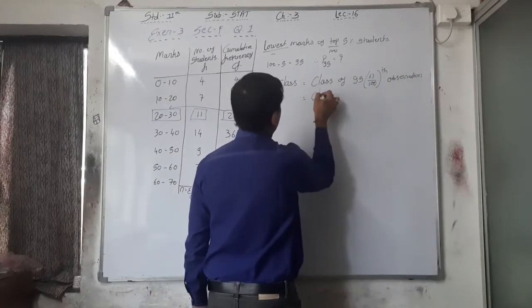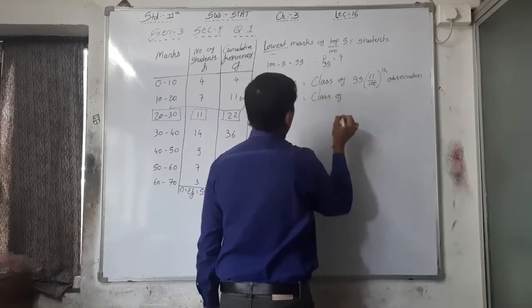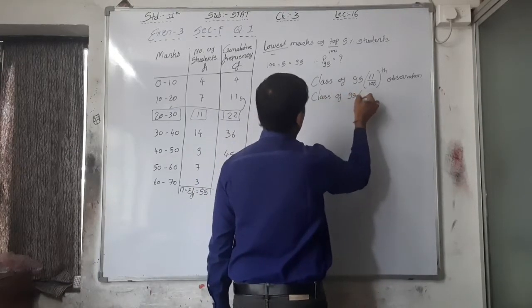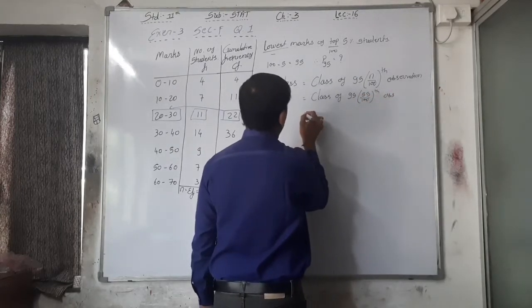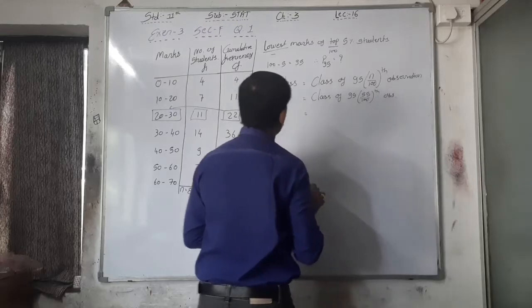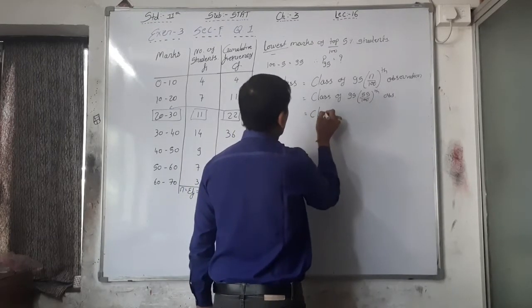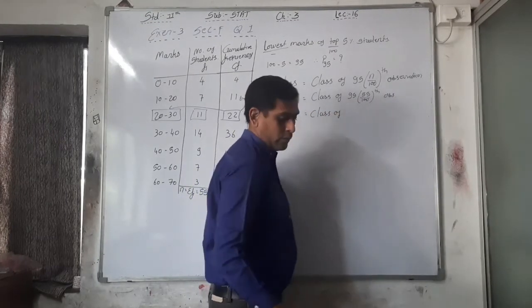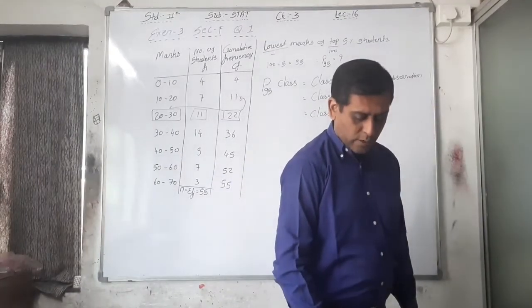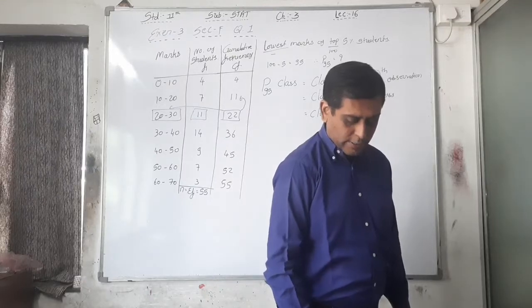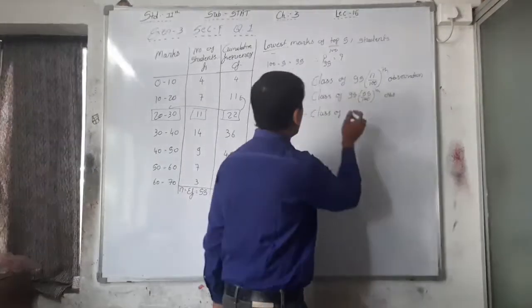that is class of 95 into 55 by 100 observation, so class of 95 into 55 divided by 100, that is 52.25.